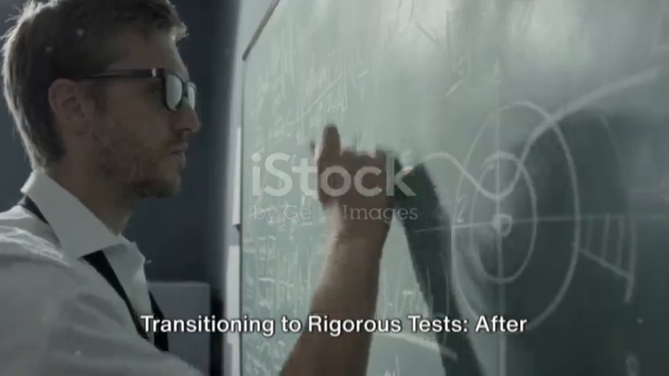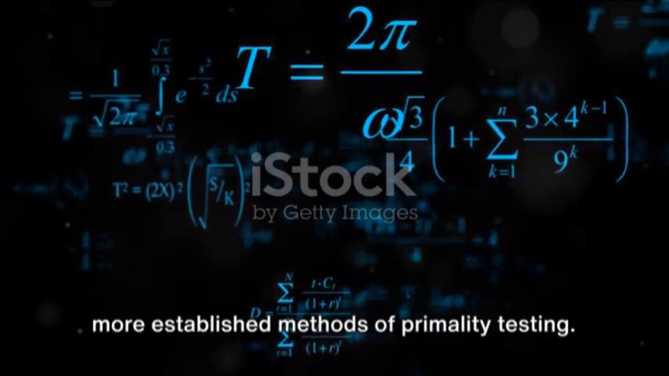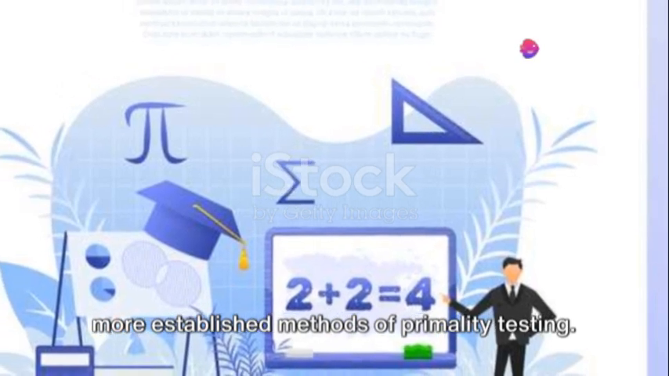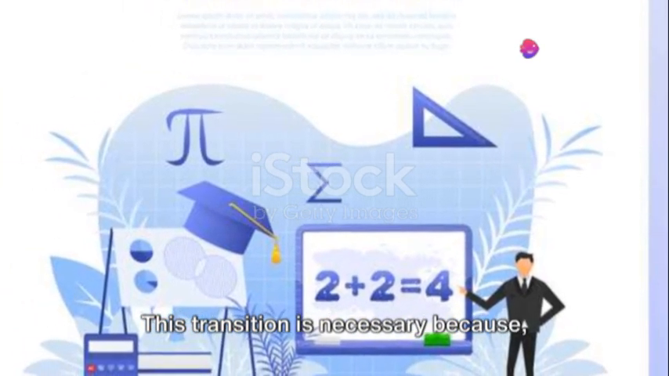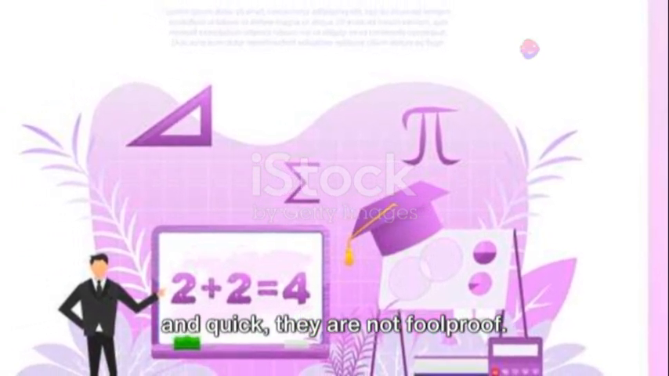Transitioning to rigorous tests. After utilizing these functions, we move on to more established methods of primality testing. This transition is necessary because while our preliminary tests are efficient and quick, they are not foolproof.